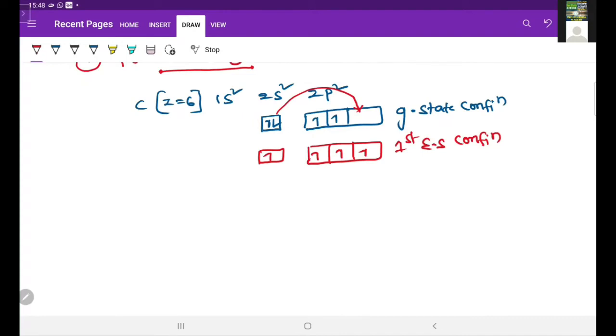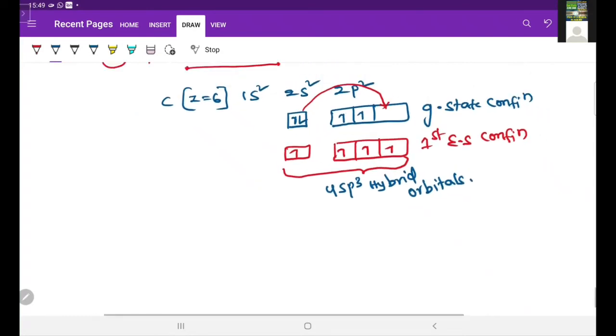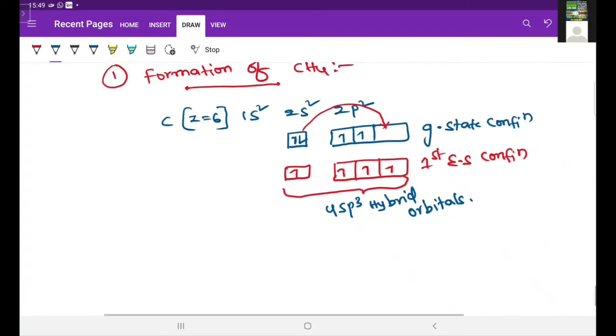Then in this first excited state, 1 s orbital and these 3 p orbitals intermix and form a total of 4 sp3 hybrid orbitals of equal energy and shape. So this is about the formation of sp3 hybrid orbitals in the central carbon atom.